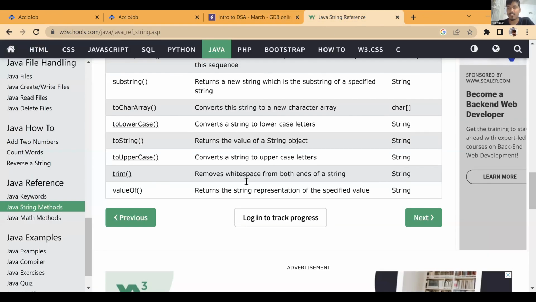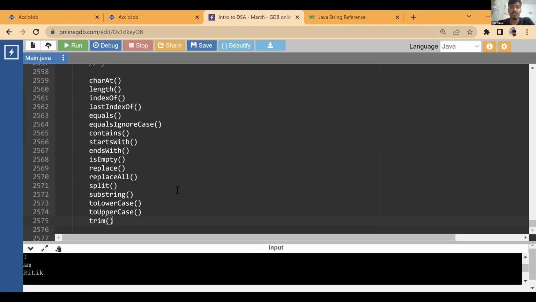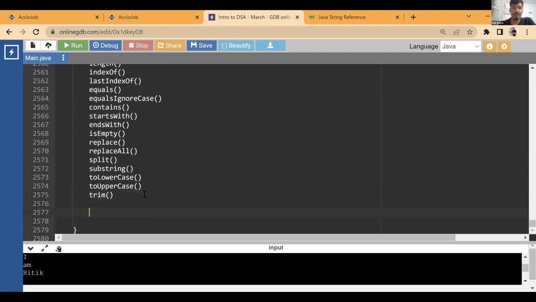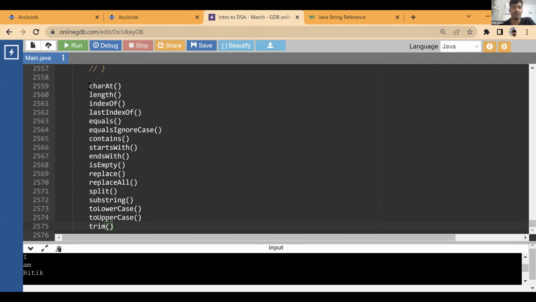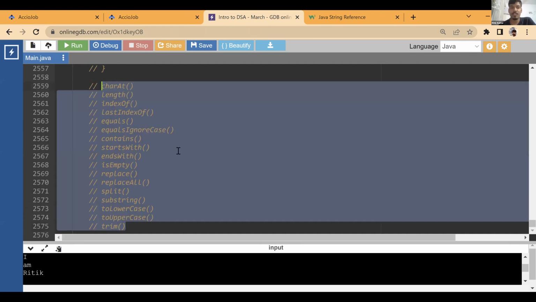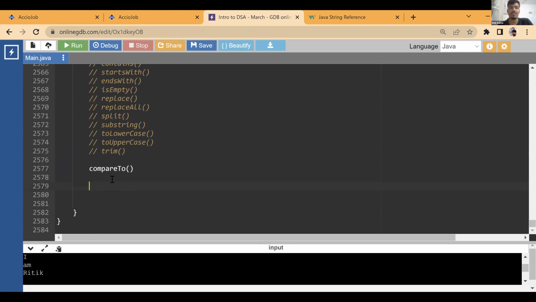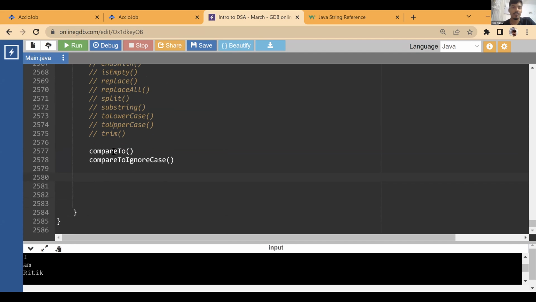So that's interesting. There is one function that I skipped, and I know a few of you noticed as well. That was compareTo. So I'm going to cover it now. I'm going to take 15 minutes to explain this function because this is very important when we talk about strings. This is how you are going to apply sorting on strings. There is a function compareTo, and there is a version compareToIgnoreCase. This function is that important. I'll explain one of them. The other one you can easily understand, right? You'll get the idea of what it is going to be.